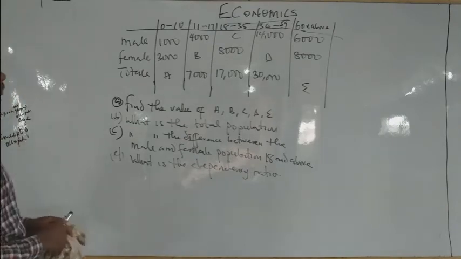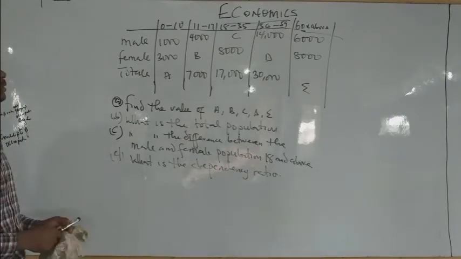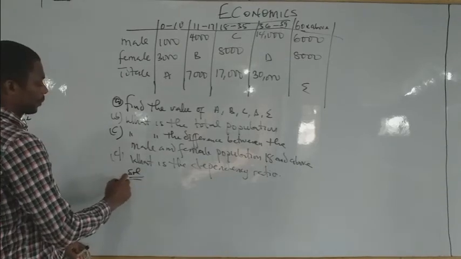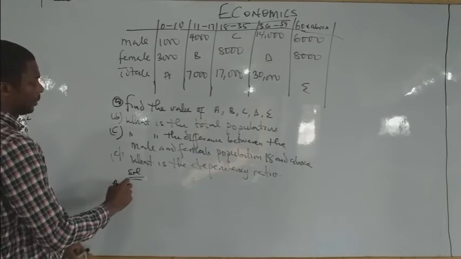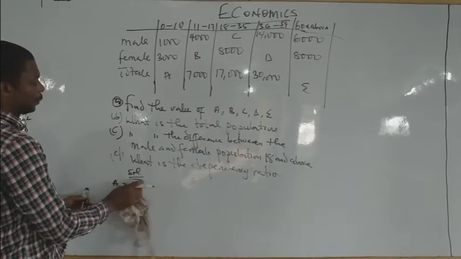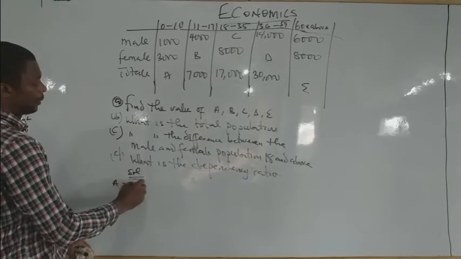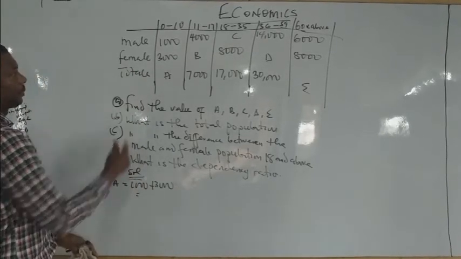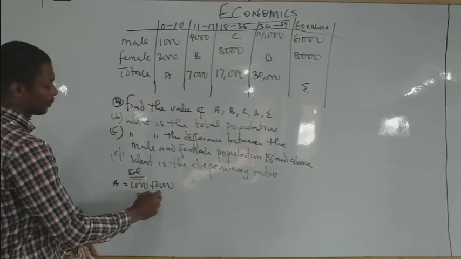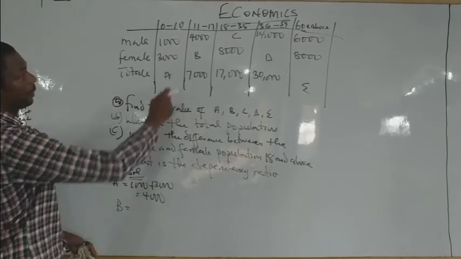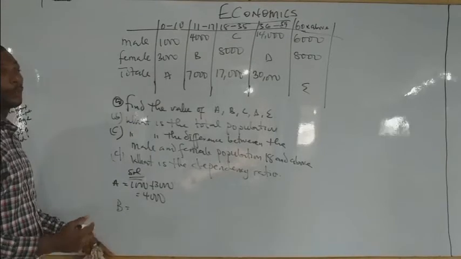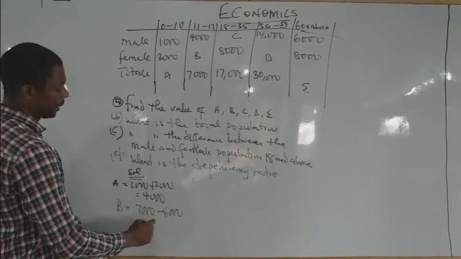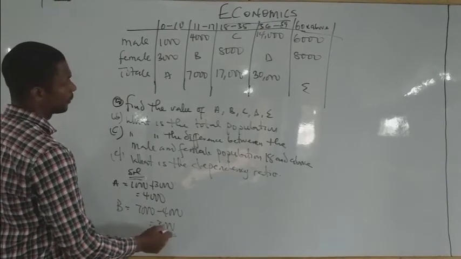Now, to get the value of A, B, our A solution, A will be what? You just add up 1,000 plus 3,000, and that will give us 4,000. And B will be what? You subtract 7,000 minus 4,000, and that will give us 3,000.